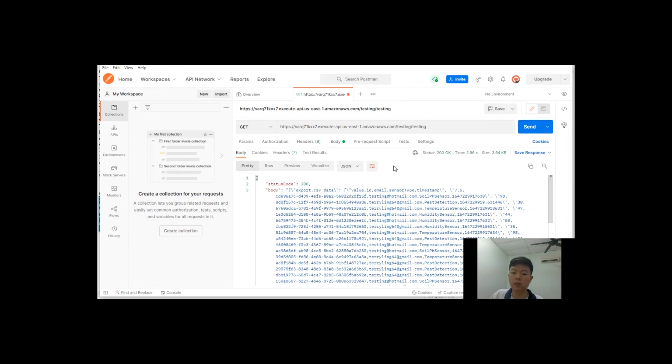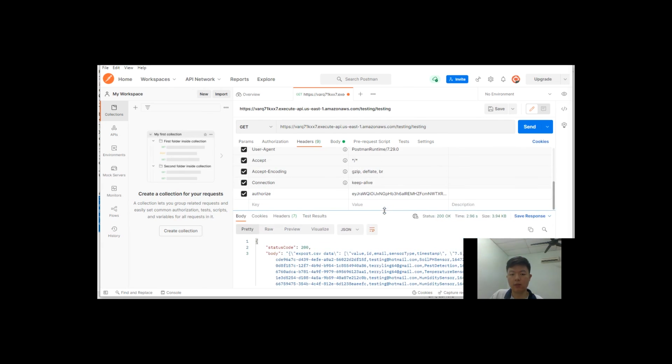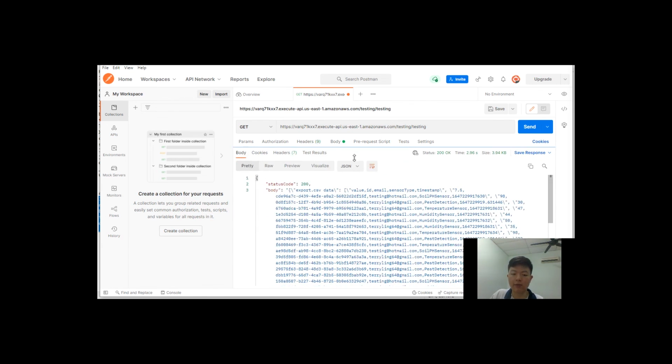So I'm using Postman for testing. So as can be seen, the header here, this is the access token, and upon sending the request, this is the result we got inside the body, which is the value that is from the Lambda function. So that's all for our presentation. Thank you, sir.